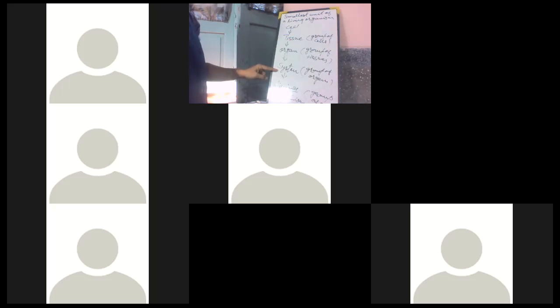We have mouth, esophagus, stomach, intestine. These are the different organs, and the system is known as the digestive system. But in a body, there are different kinds of systems like digestive system, respiratory system, excretory system.